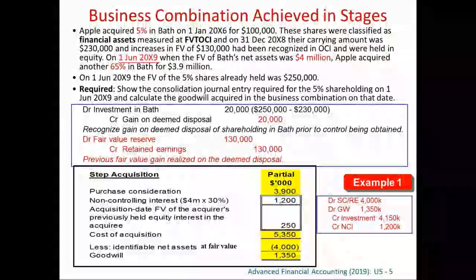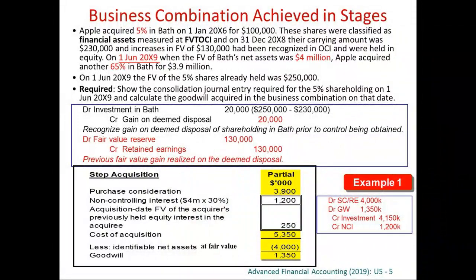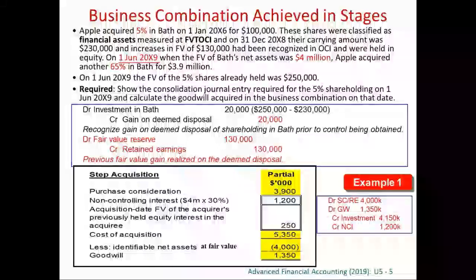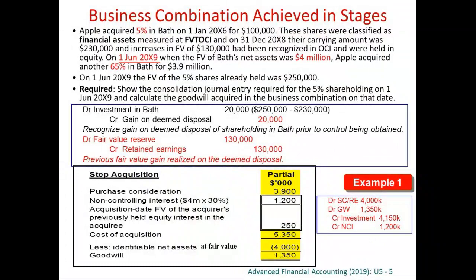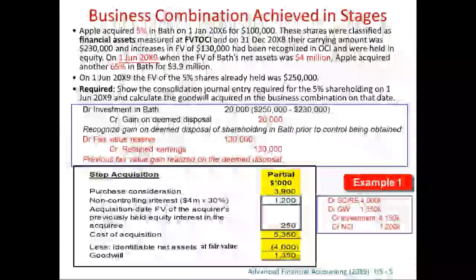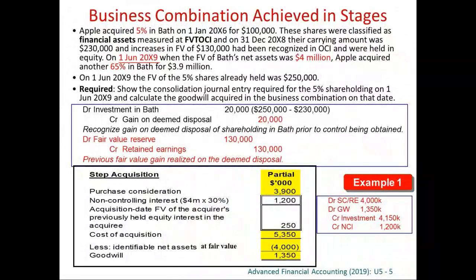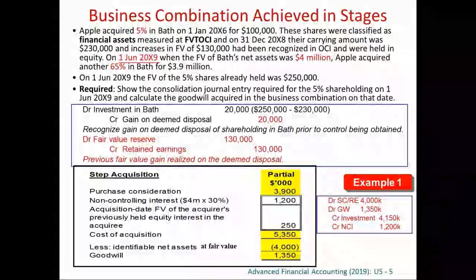Okay? So after this journal entry, you really have 250 in your investment in subsidiary, and therefore the cost of the business combinations, 100%, will be 5.35 million. Right? We just aggregate the three items together. This is 100% of the business combinations cost. And we'll compare this 5.35 million with the fair value of the net asset. The question says that the fair value of the net asset is 4 million. So what we pay minus what we get is goodwill. So goodwill is calculated at the day of acquisition.